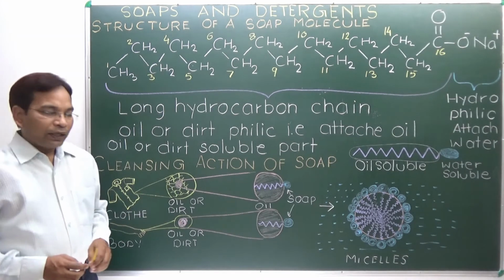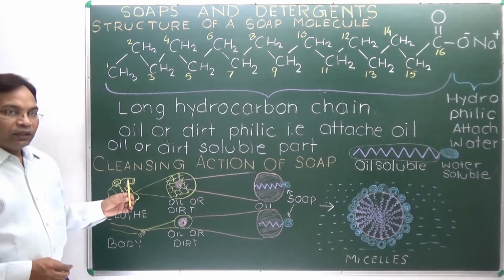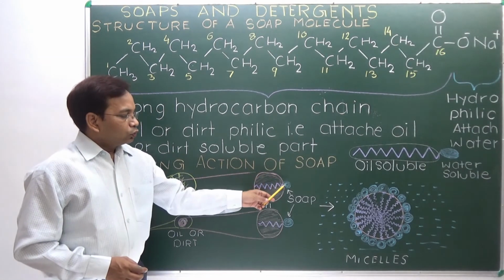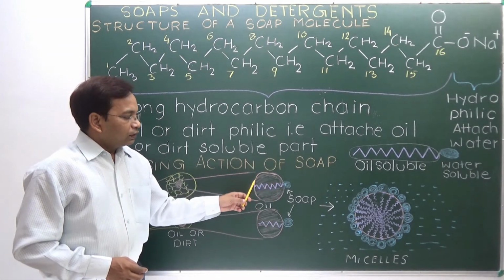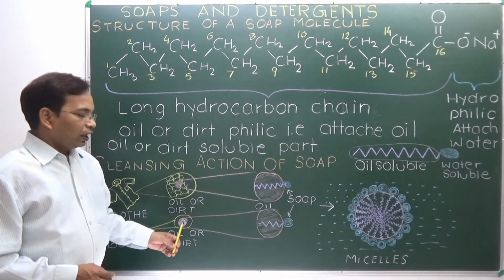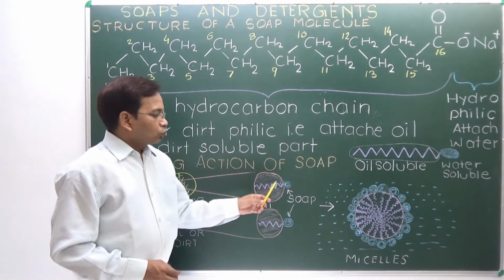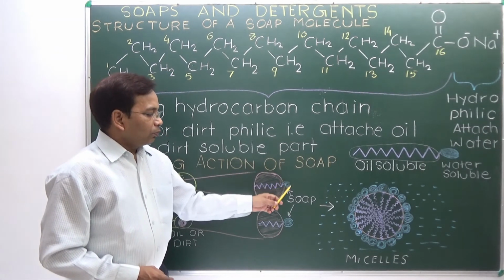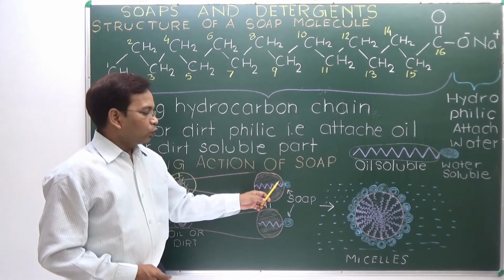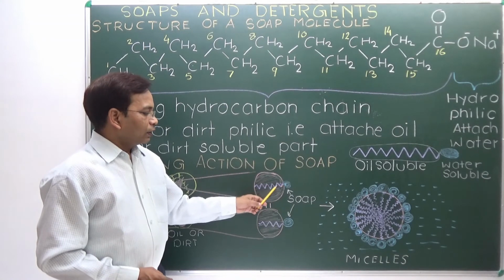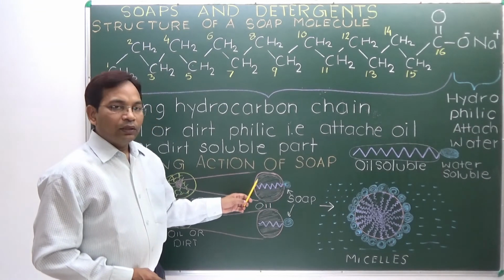When soap is applied to clothes in the presence of water, the soap molecule interacts with the oil of clothes or our body. The soap's hydrophilic part remains in water, and the hydrocarbon, that is the oil philic or oil soluble part, gets entrapped in oil.